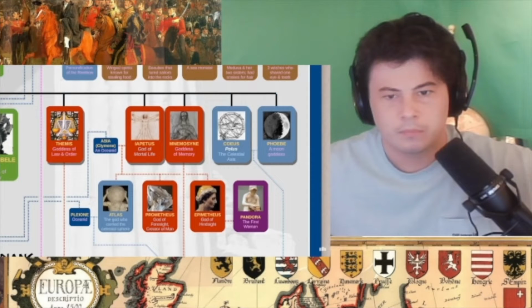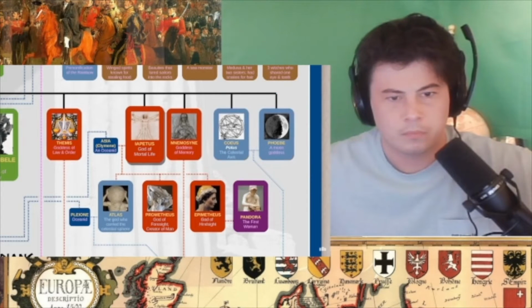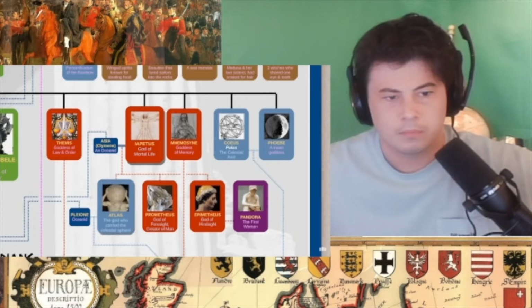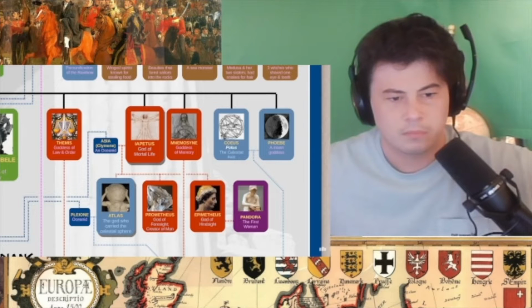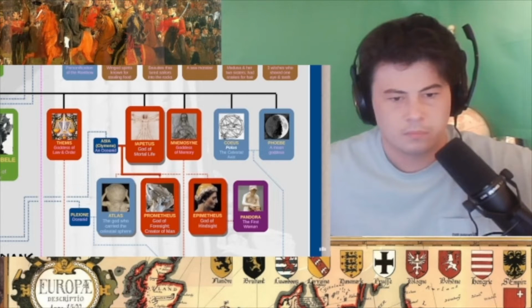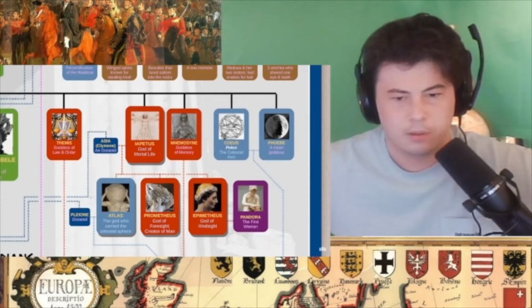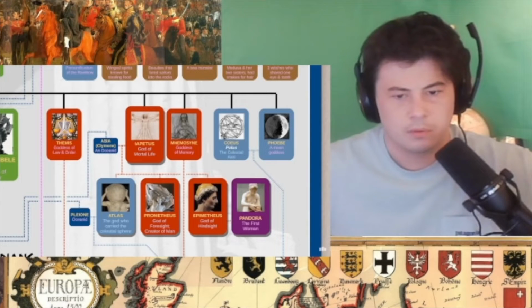Out of these 5, Iapetus is perhaps the most important because he was the father of Atlas, the god who is often shown with a globe on his back, as well as Prometheus and Epimetheus, gods of foresight and hindsight. Prometheus is the god who created mankind, and Epimetheus is the god who married the first woman, Pandora.